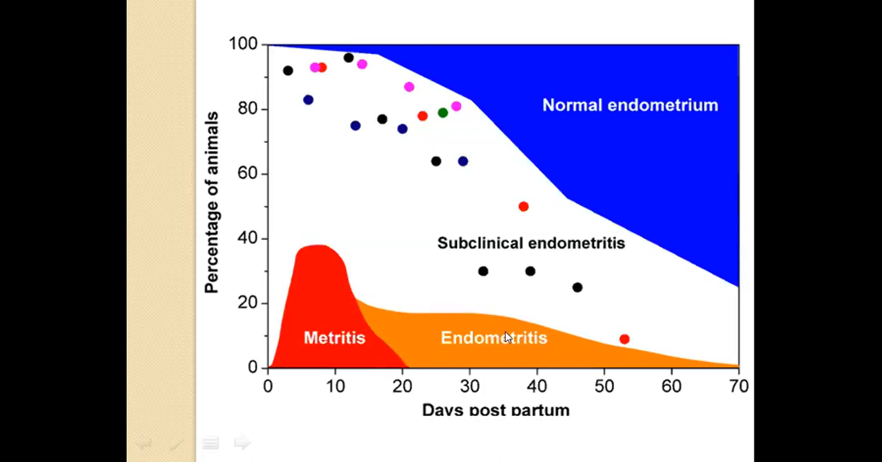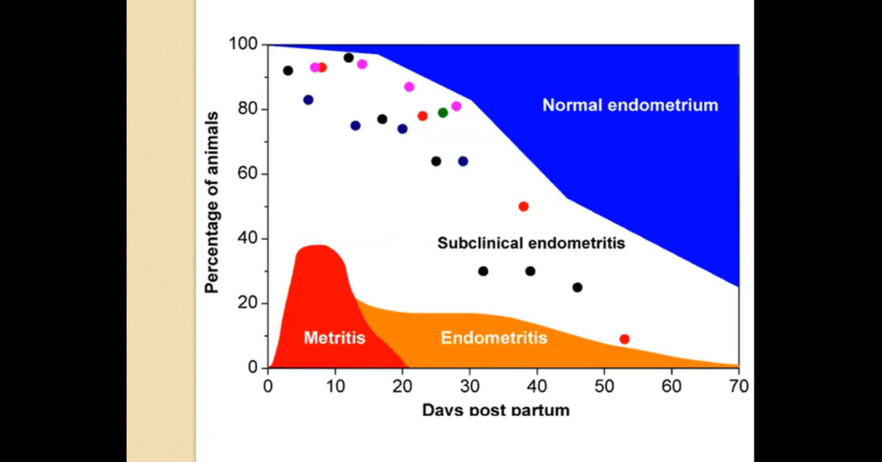And it is characterized by the presence of pus-like discharge. It is very clear, endometritis. But in case of subclinical endometritis, what happens is the discharge apparently appears clear, but there is infection and there is presence of leukocytes in the discharge.